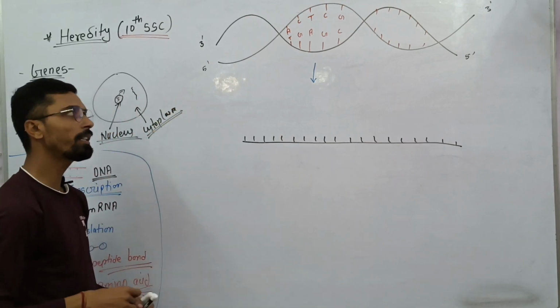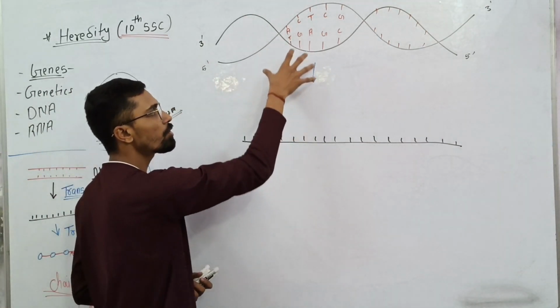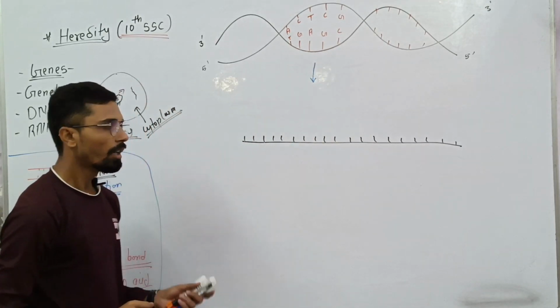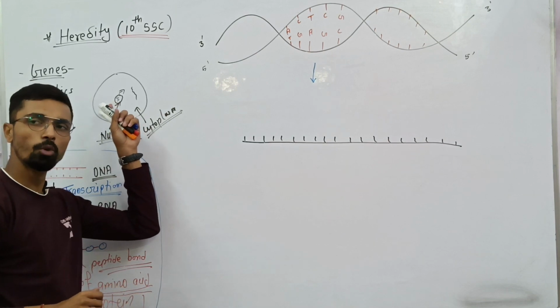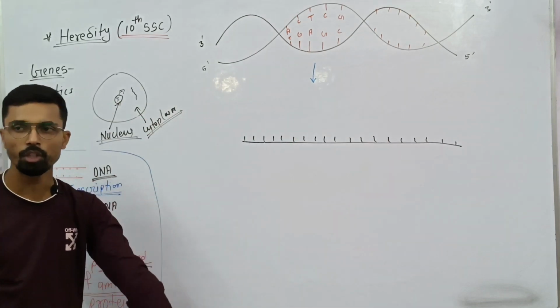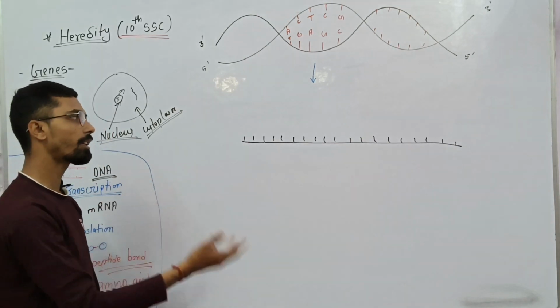Keep in mind the first process, DNA to mRNA, occurs inside the nucleus, and then the mRNA comes out into the cytoplasm and translation occurs.